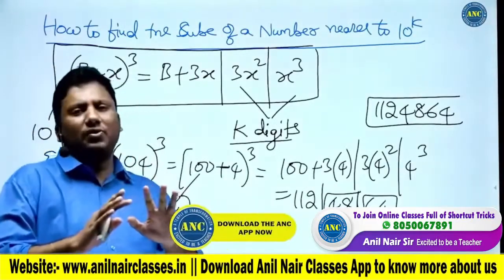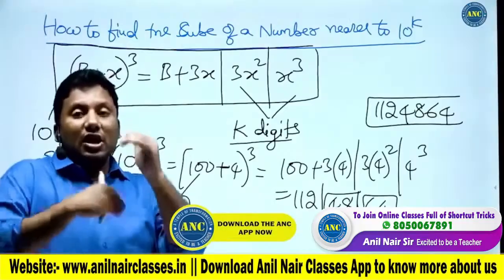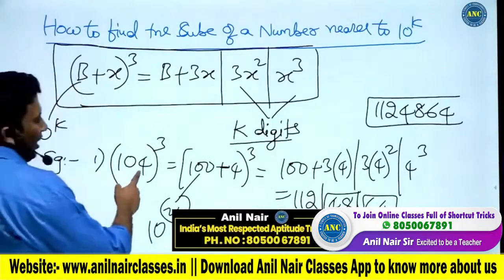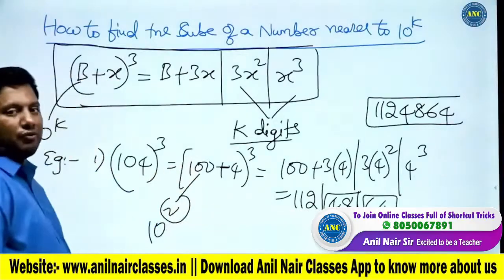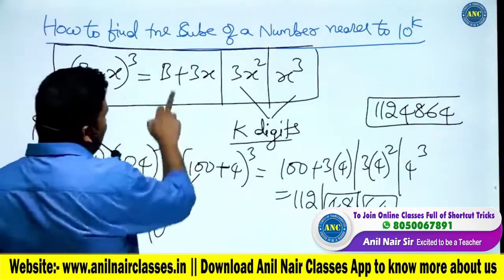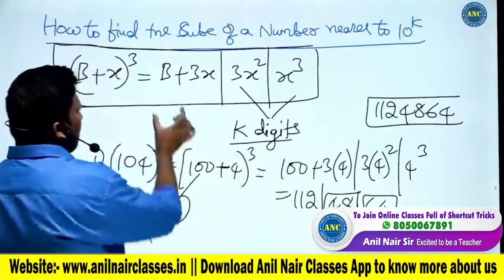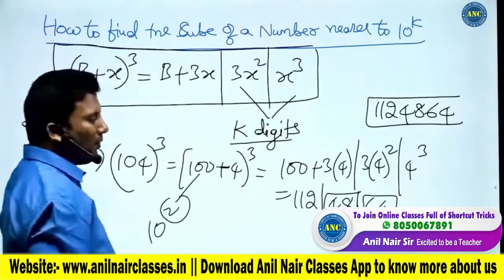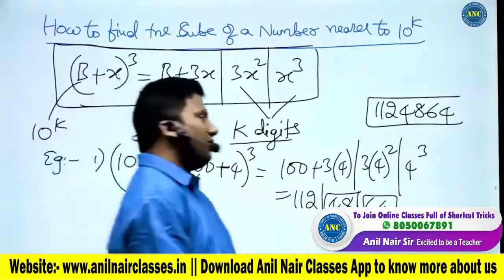I hope the idea is clear. More examples will come right after this. Please go back and revise this concept as much as possible. 104 whole cube is (100 plus 4) power 3. b is 100, x is 4. Substitution. How did these condensed forms come? a is of the form 10 power k.